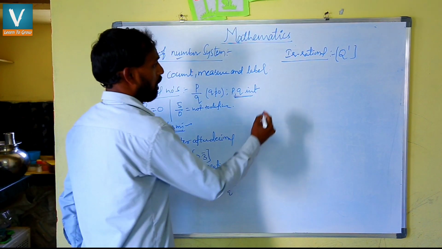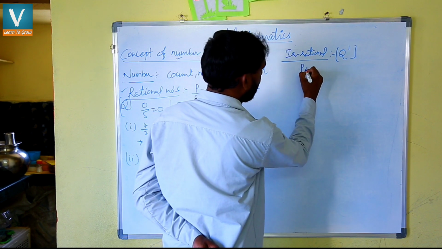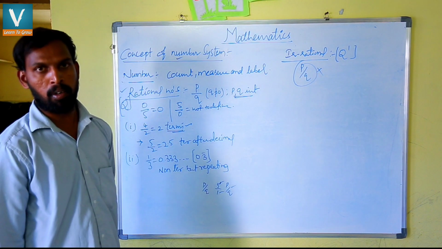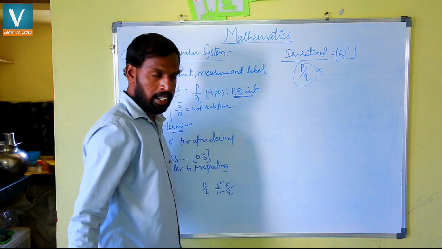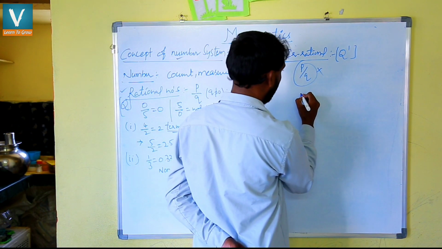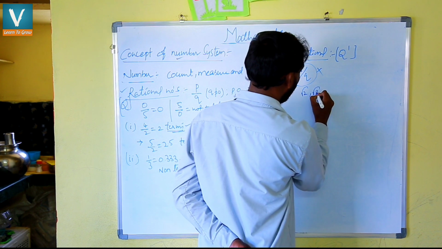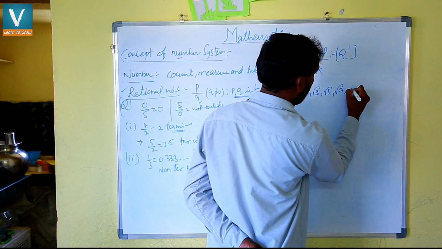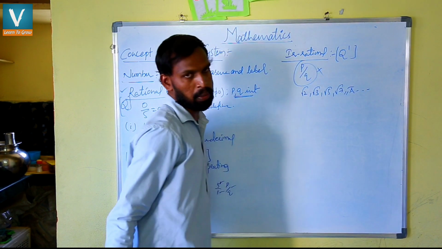The definition of this one is the numbers which cannot be written in the form of p by q. Those are called irrational numbers. Suppose examples I am taking here for you: root 2, root 3, root 5, root 7 and pi, and so on.